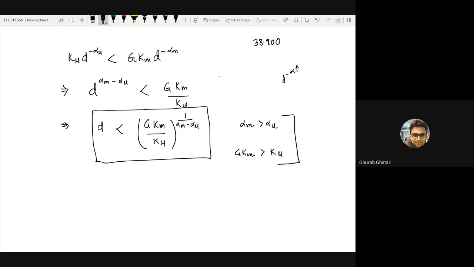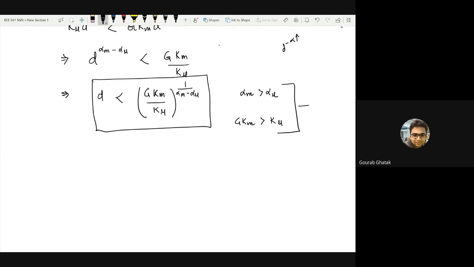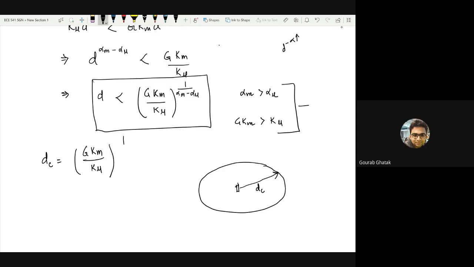Which means if both of these conditions are satisfied across all base stations, then from the typical user there exists a distance, let's call it DC, or the critical distance, where DC is simply (gkm by kmu) to the power of 1 over (alpha m minus alpha mu).